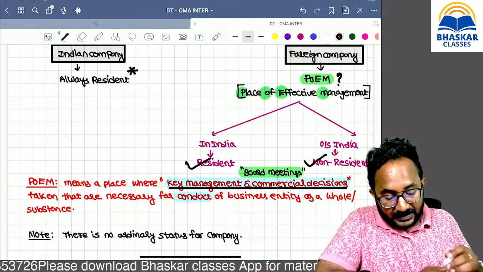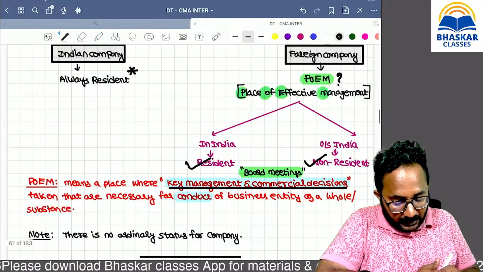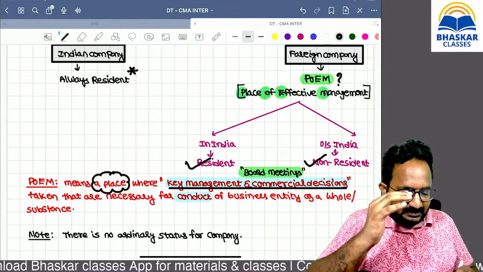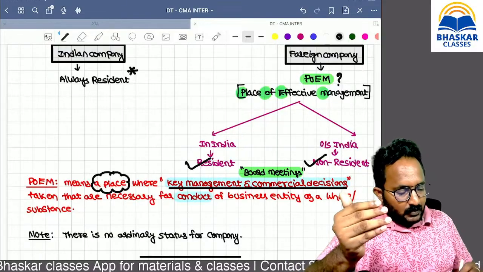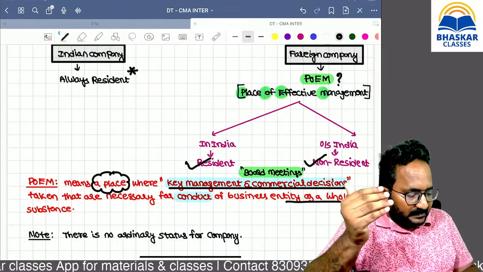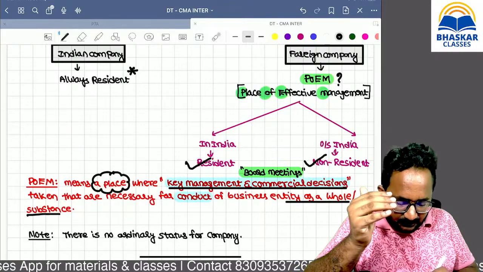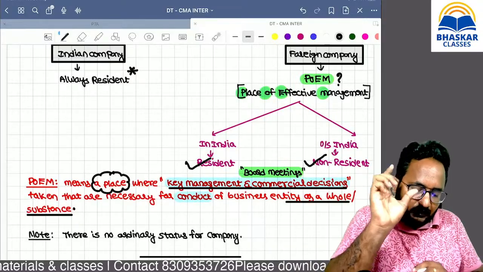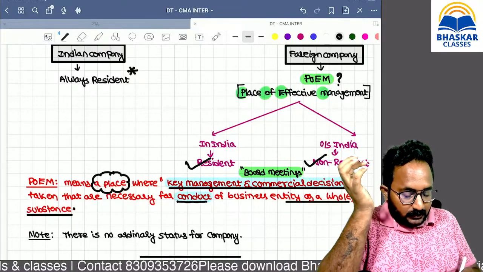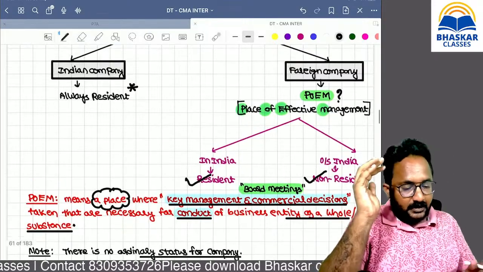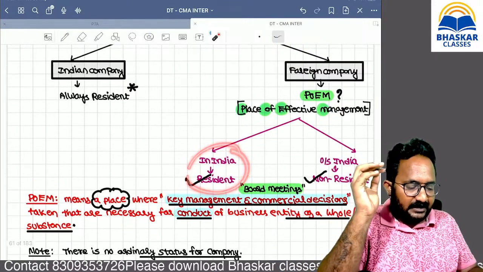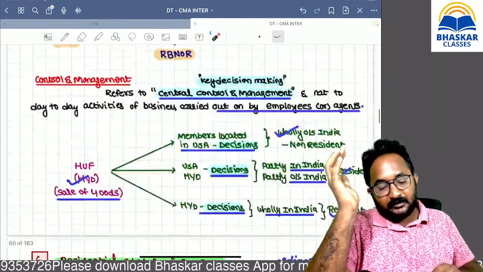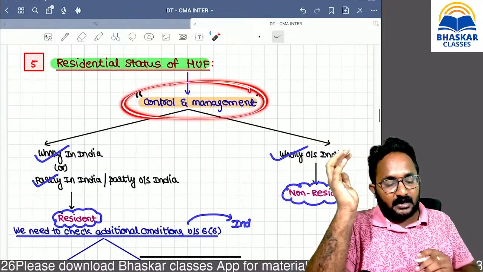So the place where the board of directors meeting is conducted is called POEM. For example, if the board of directors meeting is conducted at Chennai, for the entity's total business, or even if only some part of the decisions are taken there, that place is called POEM. If the POEM is located in India, resident. If the POEM is located in Sri Lanka, outside India, then non-resident. HUF residential status is based on control and management.